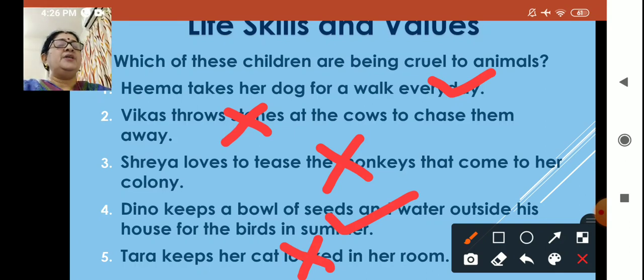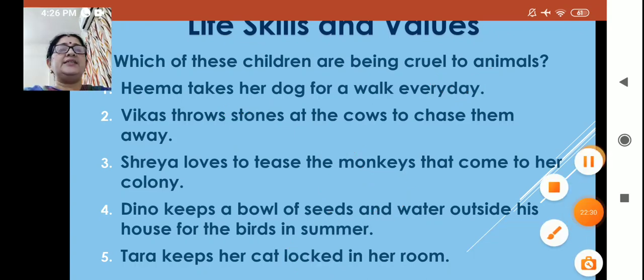Okay, children? We have finished with our lesson number 9, the animal world. In this lesson, we learned about types of animals. How many types did we learn? 3. There are wild animals, there are domestic animals, there are pet animals. And now what are the uses of animals? That also we learned. Now let us go to the next session.